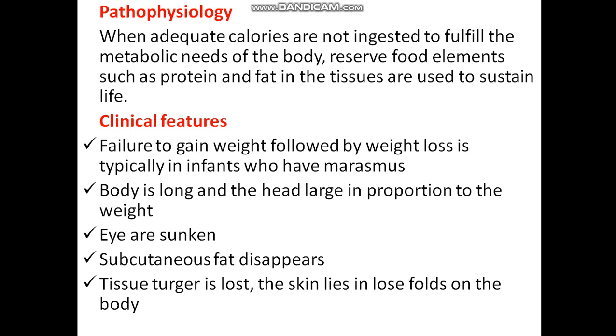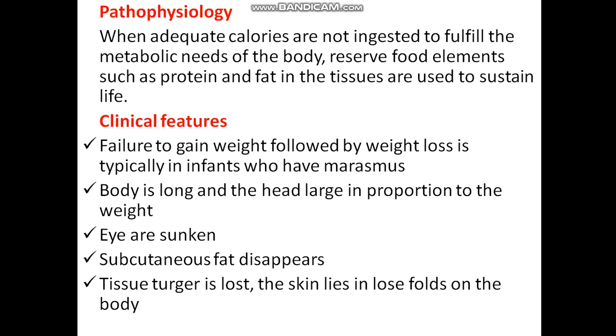Next we will see the pathophysiology of marasmus. The calories are needed for the metabolic needs of the body. From where do we get the calories? From the food we eat. When adequate calories are not ingested to fulfill the metabolic needs of the body, reserve food elements such as protein and fat in the tissues are used to sustain life.